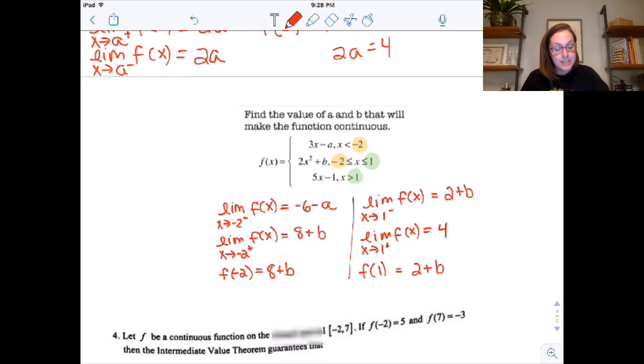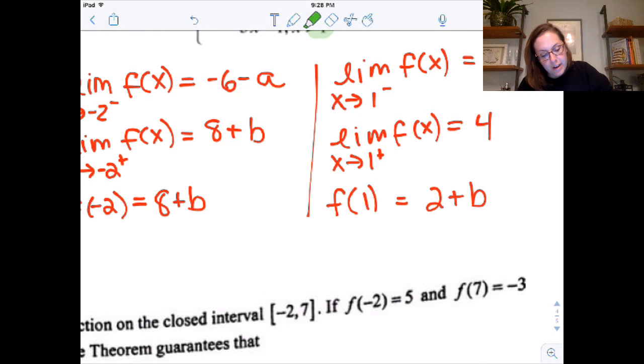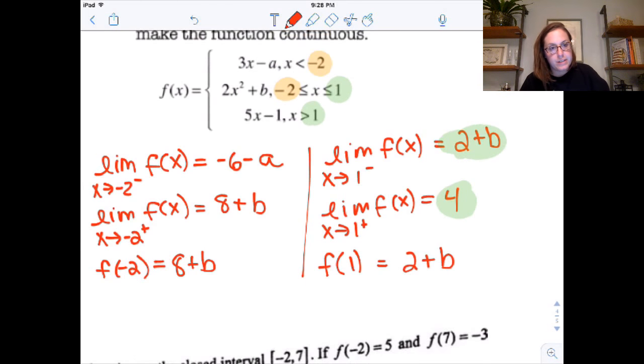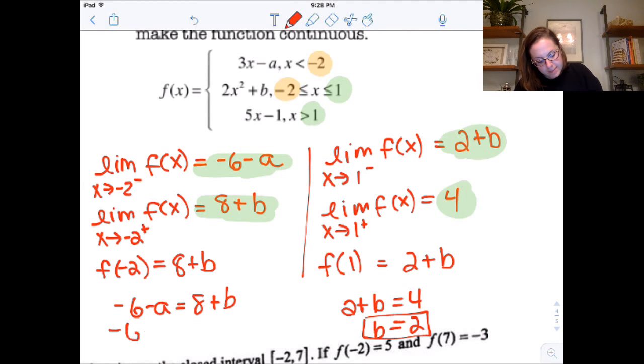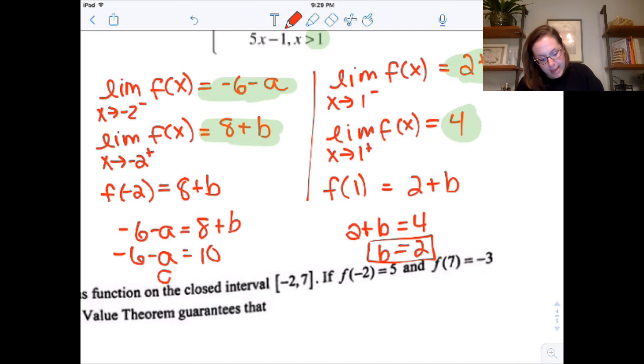So I get this system now. I know here that 2 plus b must equal 4, right? Oops, sorry, you can't see that. 2 plus b equals 4. So b is 2. Now what is a? Well, I know b, right? So I know that this and this must be equal. So negative 6 minus a equals 8 plus b. Negative 6 minus a equals 10. So a must equal negative 16, sorry.